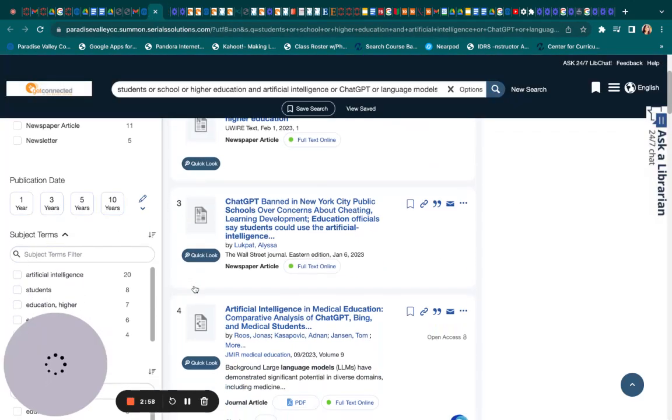So I would continue to go through these sources, and if I'm not happy with the sources or the amount of sources that I find that are usable to me, I can always come back and change my search, or I can utilize Ask a Librarian again. I hope that helps.